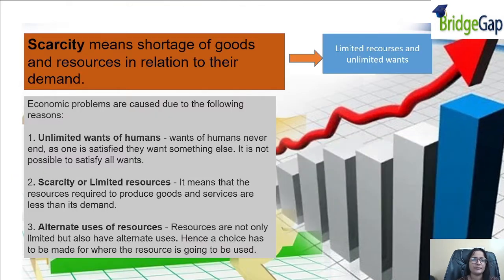Alright. Now, what is scarcity? Scarcity means shortage of goods and resources in relation to their demand. For example, you can take the example of electricity. If I have limited electricity but many options to use it, I can use it by watching TV the whole day or I can use it in some small machinery in order to produce some goods.